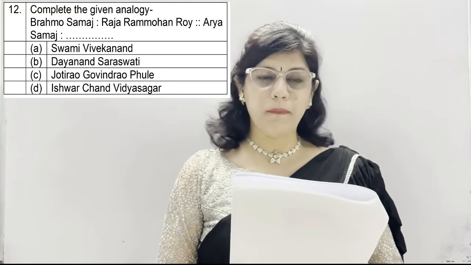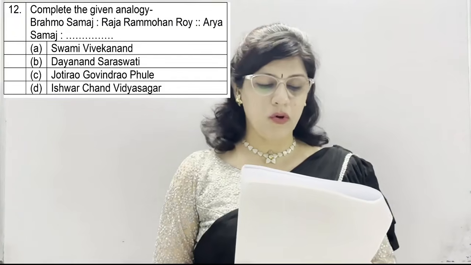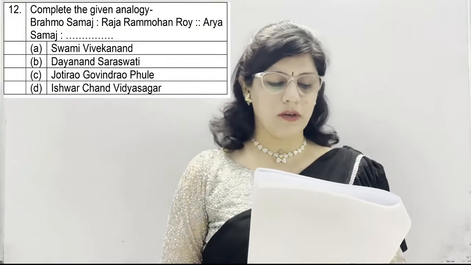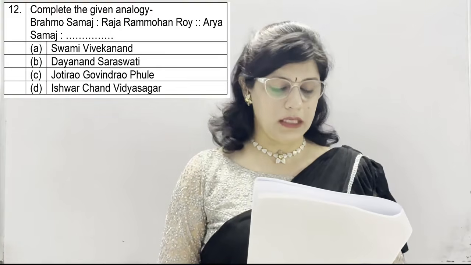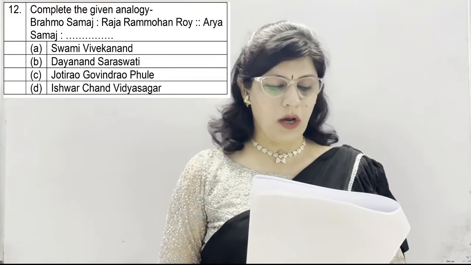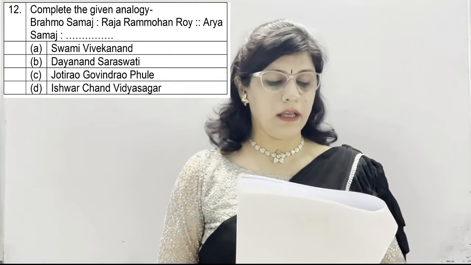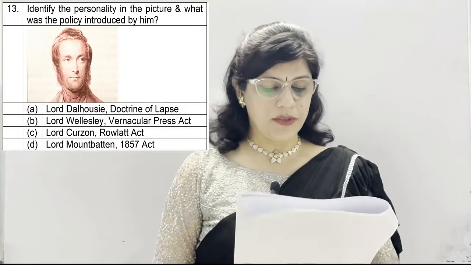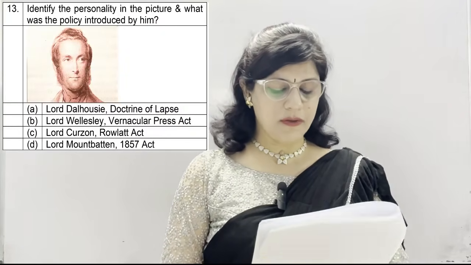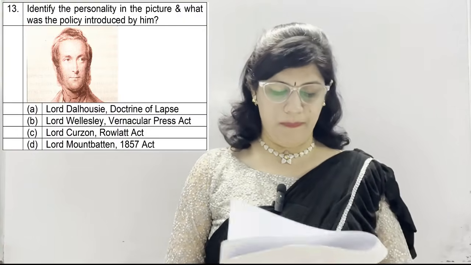Question number 12. Complete the following analogy. Brahma Samaj is to Raja Ram Mohan Rai and then Arya Samaj is to. Option A, Swami Vivekanand, B, Dayanand Saraswati, C, Jyotirao Govindrao Phule and D, Ishwar Chandra Vidyasagar. And the correct option is B, Dayanand Saraswati. Question number 13. Identify the personality in the picture and what was the policy introduced by him.